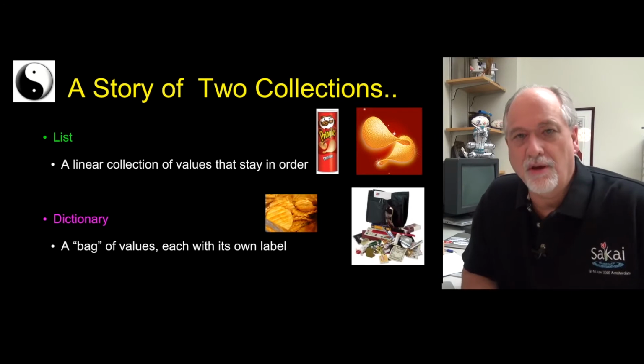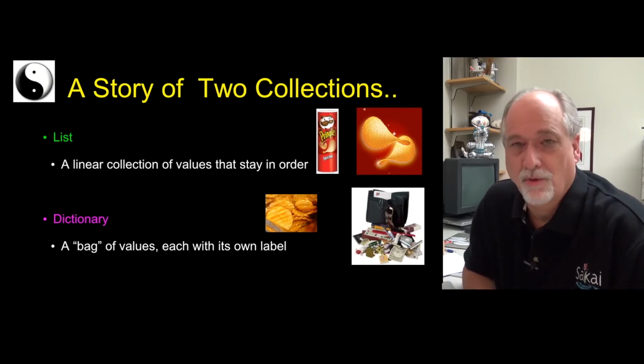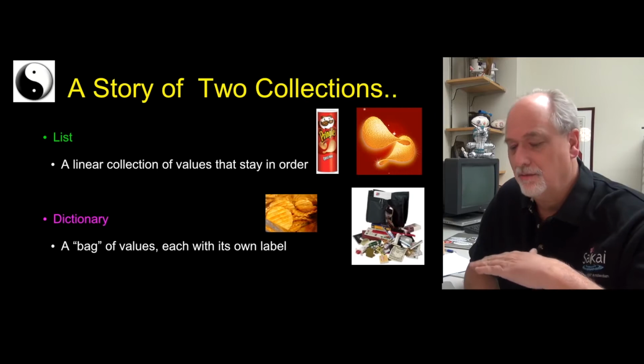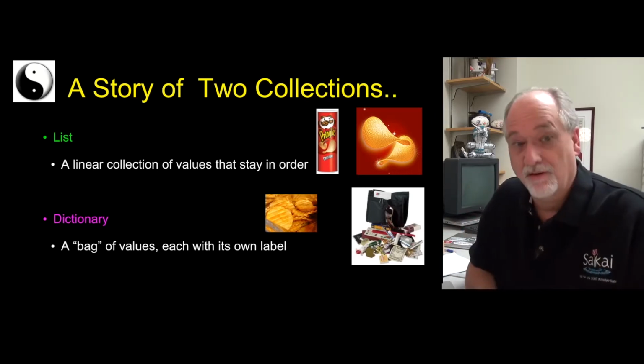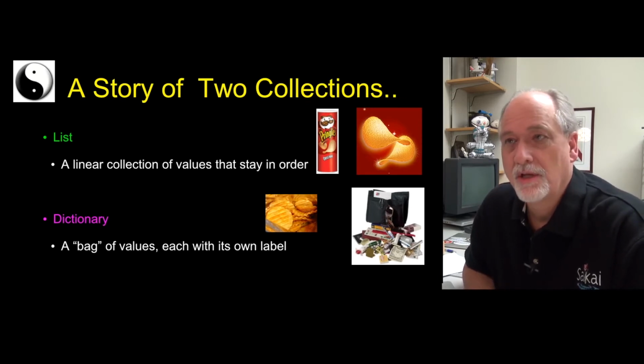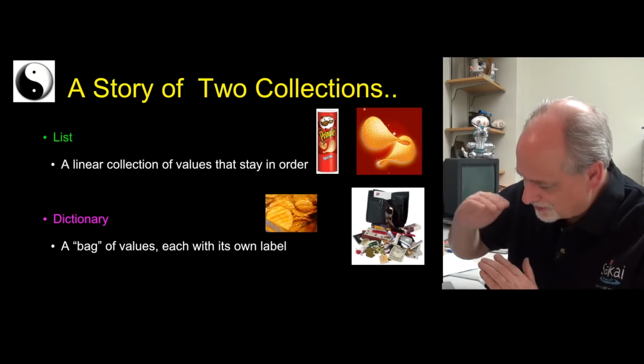If we compare lists and dictionaries, the list is sort of the organized version of the collections. Everything stays in order. You add something, it always adds to the end. You take something, it sort of compacts itself. It's 0 through n-1, where n is the number of items. It's very organized, kind of like a Pringles can, where the potato chips are nicely stacked.